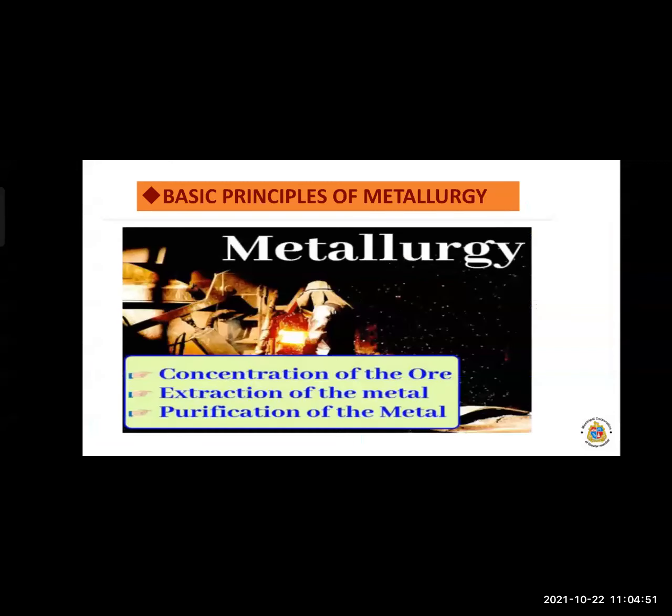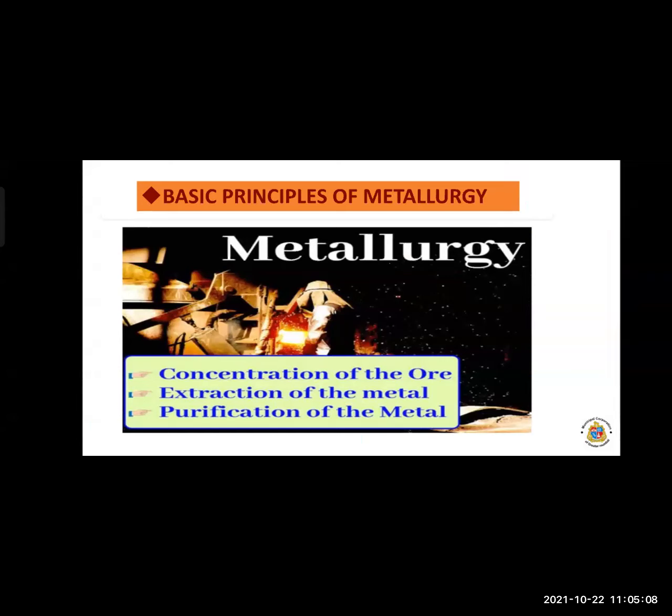Now in the last, let us discuss the third stage of the basic principles of metallurgy, that is the purification or refining of metals.